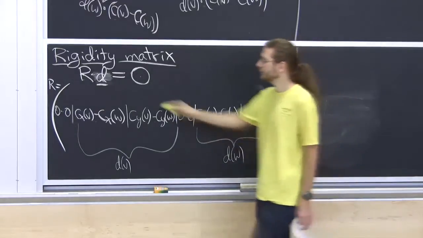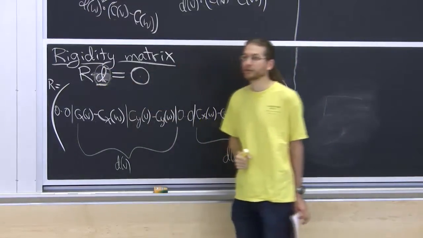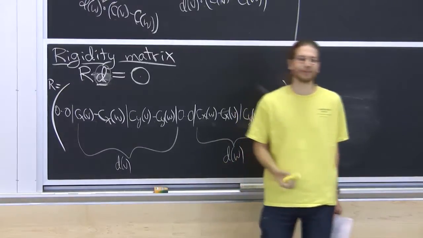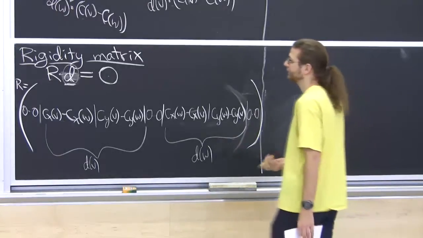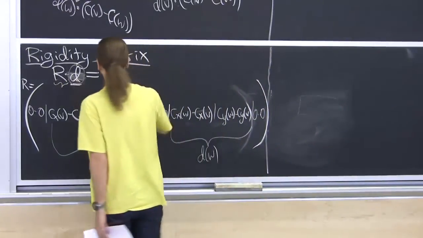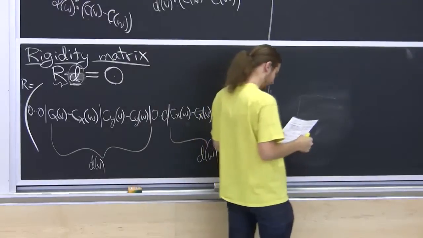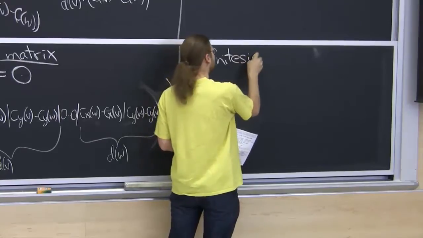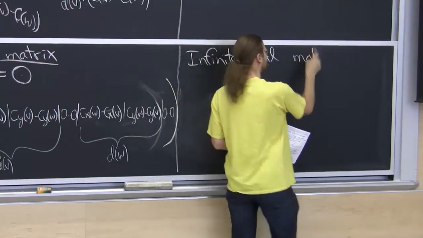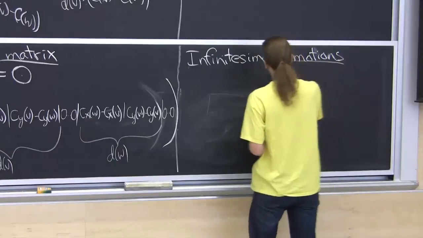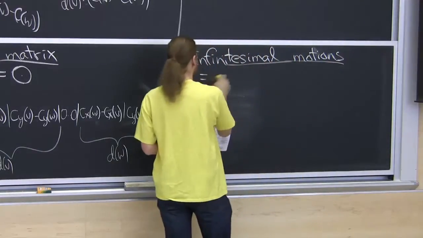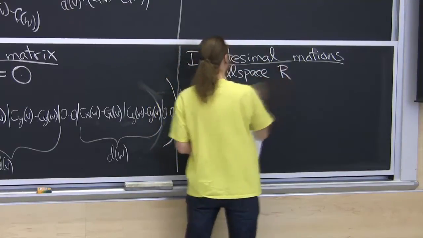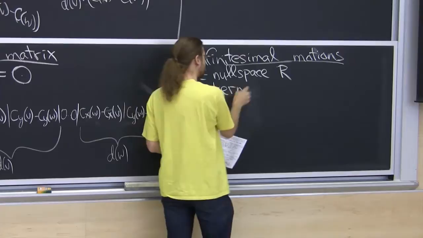The set of Ds for which this is possible is called the, anyone know? Good old linear algebra. It's called the null space of this rigidity matrix. Null referring to that 0. Or the kernel. So the set of all infinitesimal motions is the null space of that matrix, also known as the kernel of the matrix.